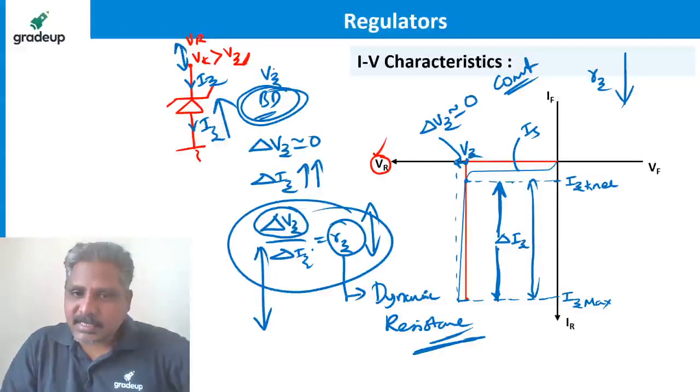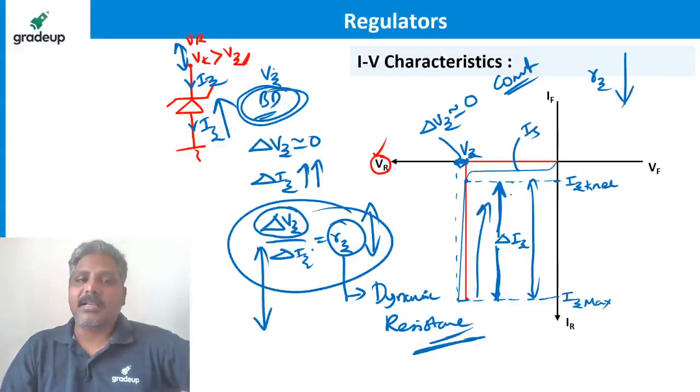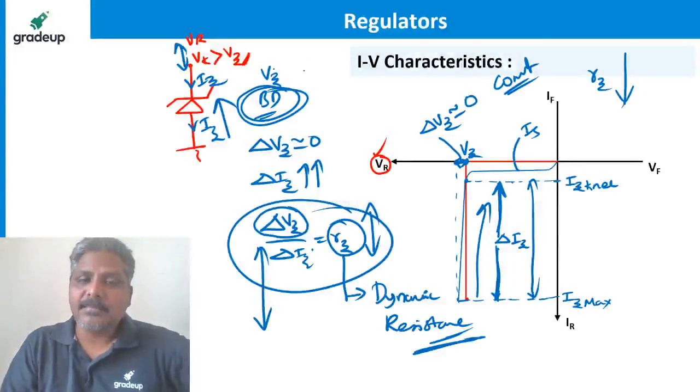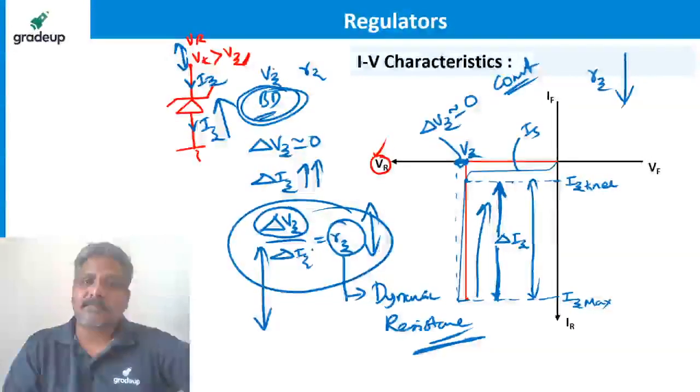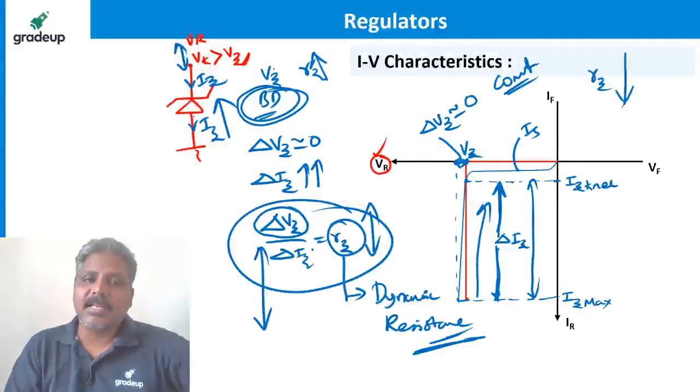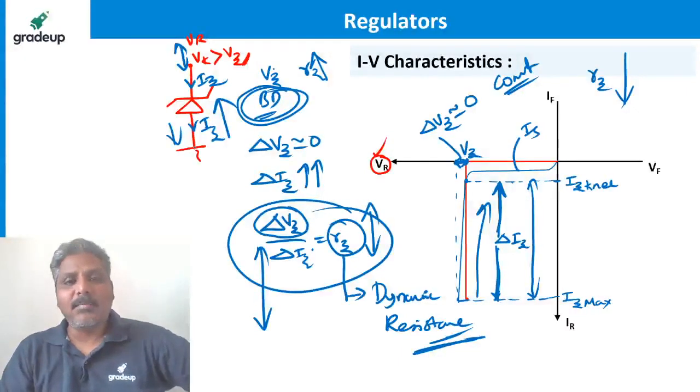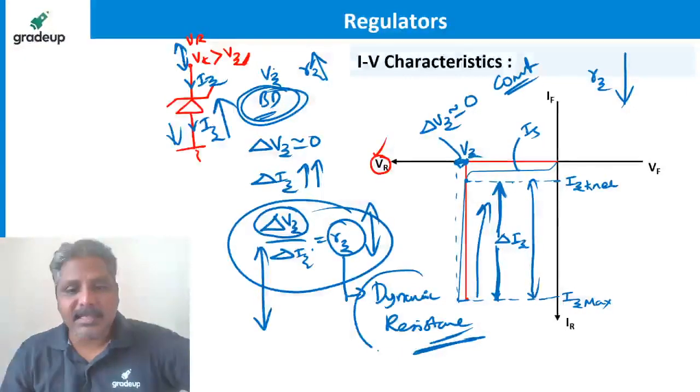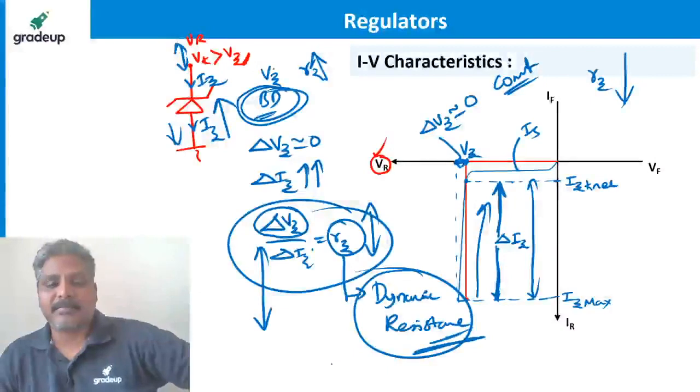If the voltage is decreased, then the current also dynamically decreases, dynamically increasing the resistance. If resistance is increased dynamically, the current flowing through the Zener decreases. So it's all about the game of dynamic resistance in a Zener regulator.